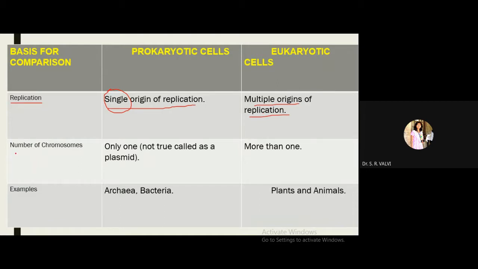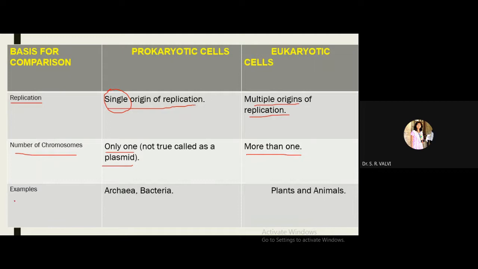Then, next comparison, see the number of chromosomes. Here only one chromosome is present in prokaryotic cells, and that is also not a true chromosome; we call it a plasmid. So it is not true in the case of a prokaryotic cell. In eukaryotic cells, more than one chromosome is present. In human beings there are 46 chromosomes in total. In onion, a total of 16 chromosomes are present. Likewise, many chromosomes are present in eukaryotic cells.